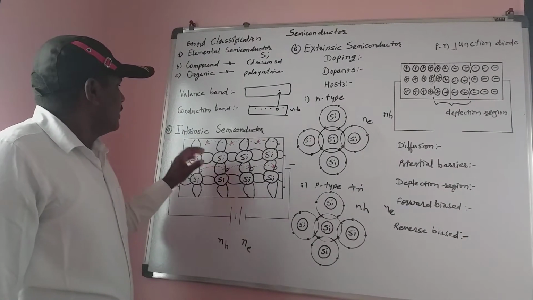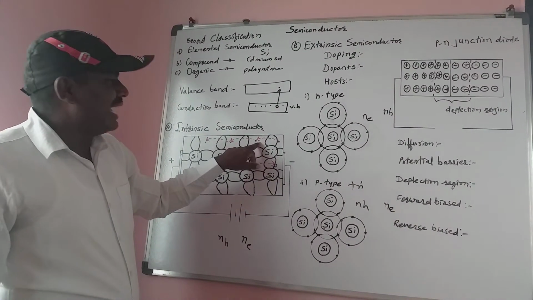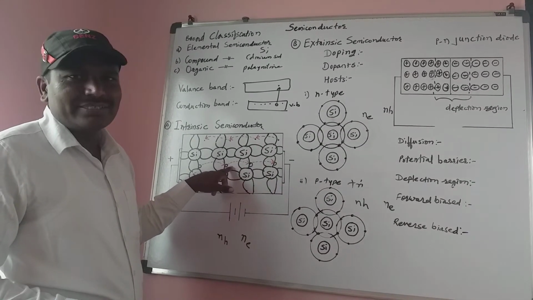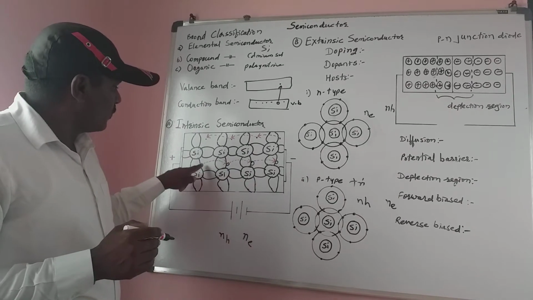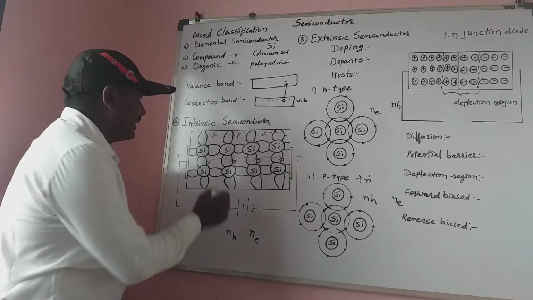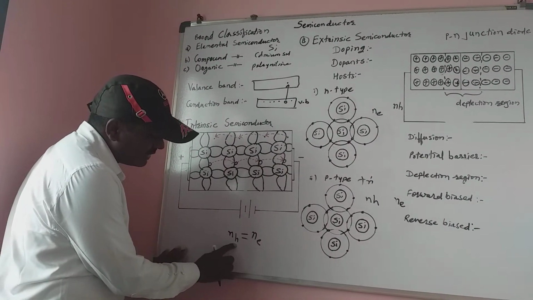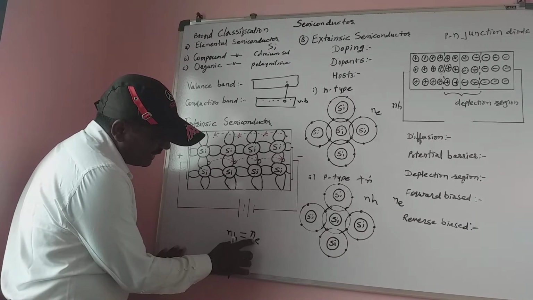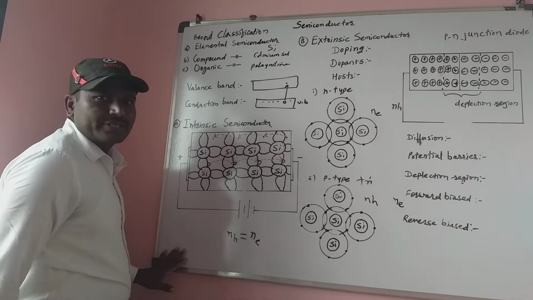The current produced by the electrons is called electron current. The current produced by the holes is called hole current. Here the number of holes and the number of free electrons are equal in an intrinsic semiconductor. That is, Nh is the number of holes and Ne is the number of electrons, and they are equal in an intrinsic semiconductor.